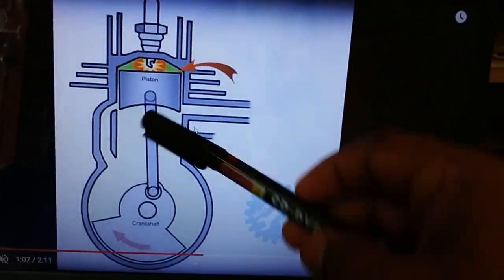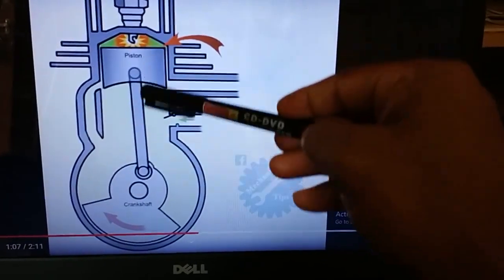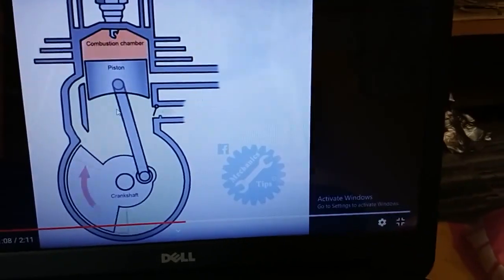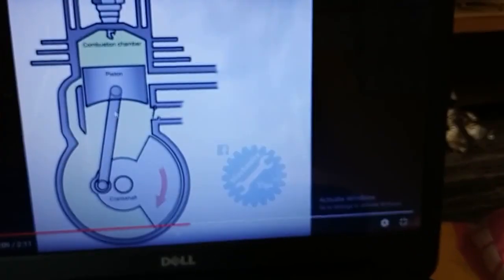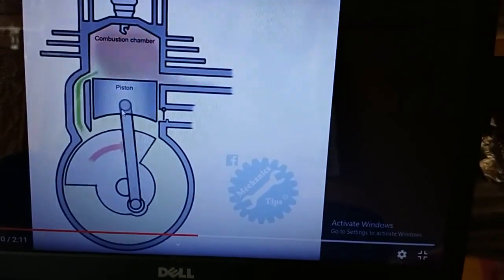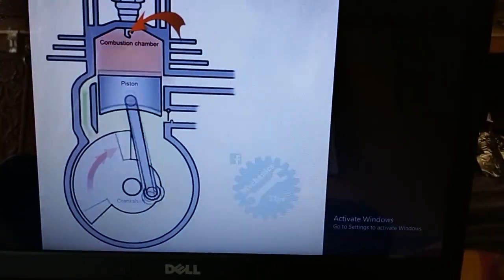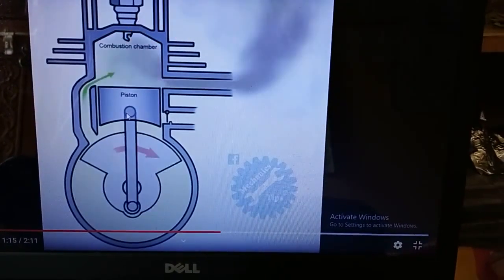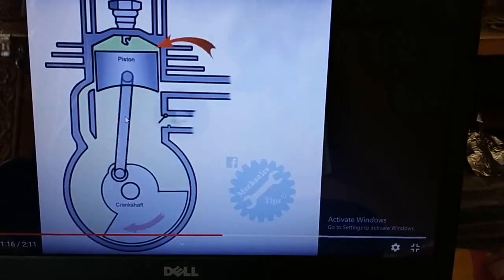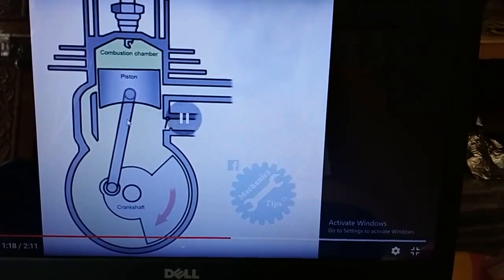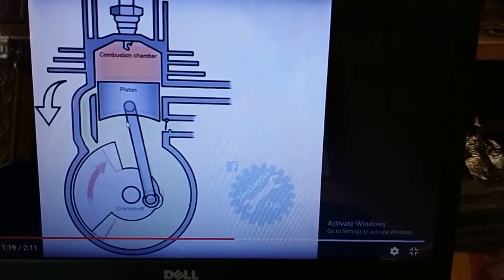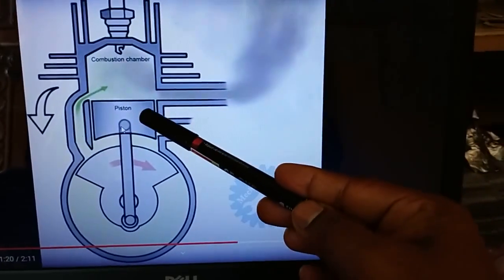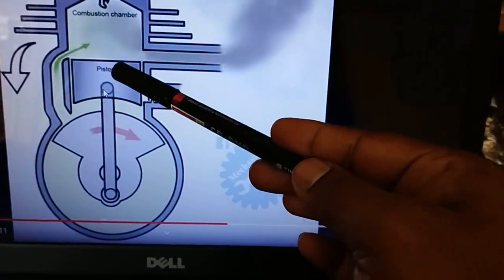So in the second stroke, the piston moves from TDC to BDC. See here, in this position the piston is at BDC position.